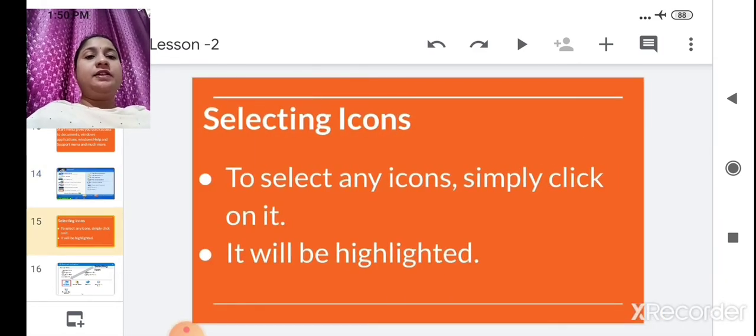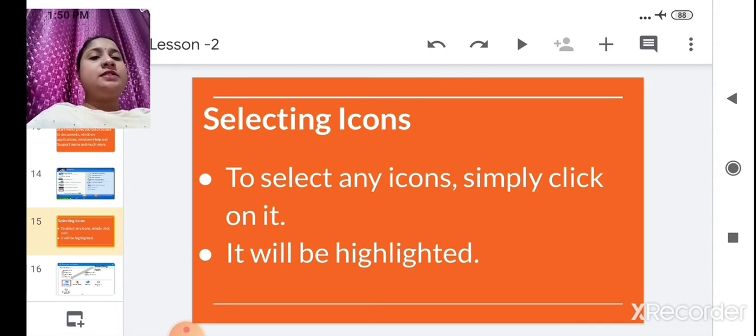Now, selecting icons. How will we select an icon on the computer? You have seen icons in the previous class. I told you that an icon is a small picture with a label displayed on the desktop. So how is it selected? That we are going to see. To select any icon, simply click on it, and it will be highlighted.